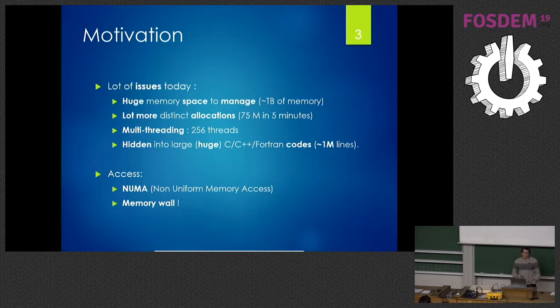So the motivation is that today, mostly in HPC, we have a really huge space of memory to manage. We can find today some servers with roughly terabytes of memory. It's really huge to handle in the operating system. There are some issues for performance. We have a lot more distinct allocations to allocate all those objects in this big space. For example, during my PhD, I was working on an application making 75 million allocations in 5 minutes. So when you develop a malloc underneath this, it is a little bit challenging.